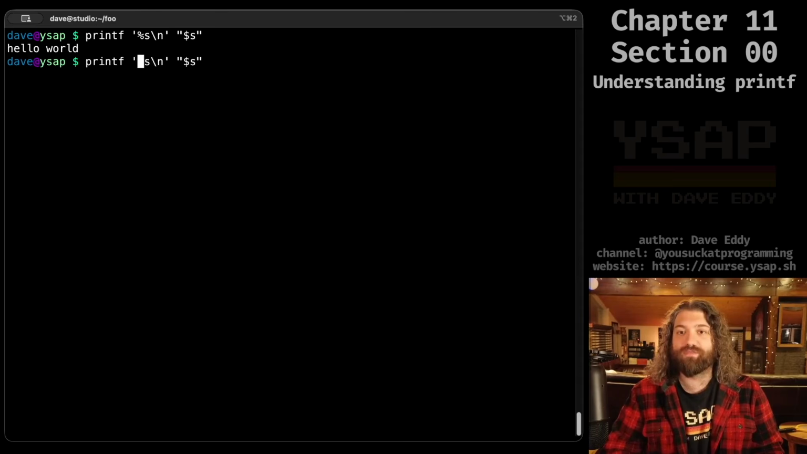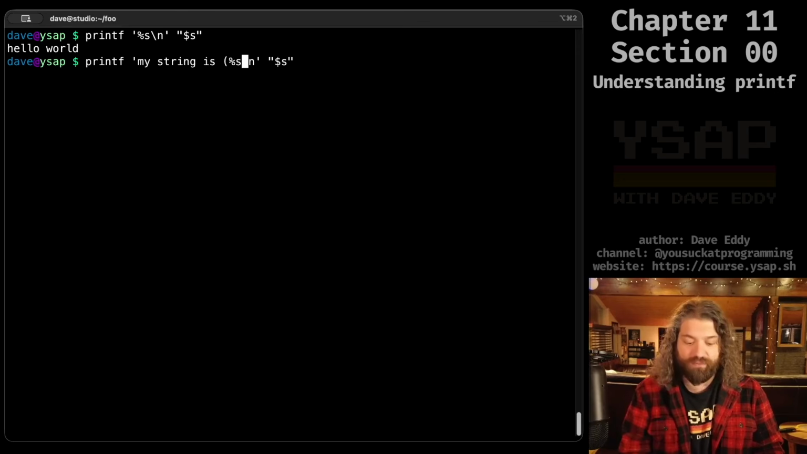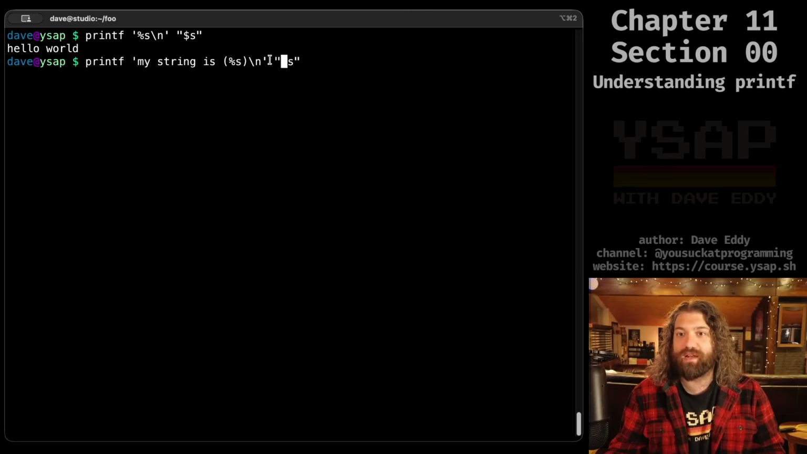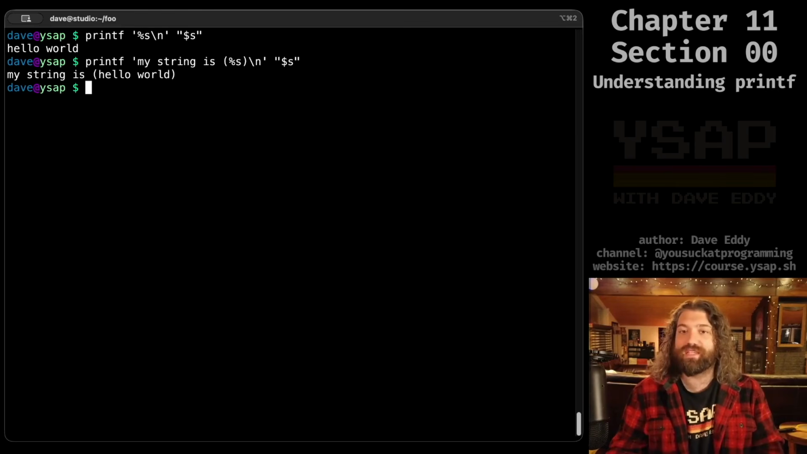Now, the nice thing about this, why you would want this, is because I can say my string is, and then I could put parentheses around this. This is a very nice way of seeing how we're formatting this. So normally you just put the variable inline here. No, you could specify a format here and then just apply it against the variable that you give it, which is kind of nice. I like printf for very specific use cases.